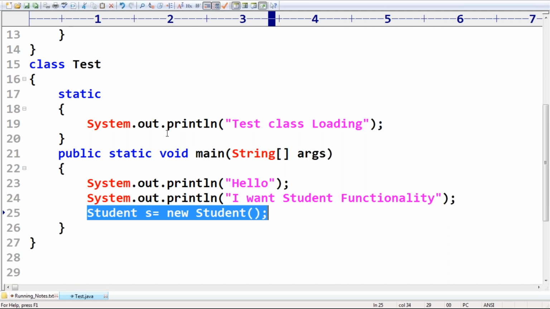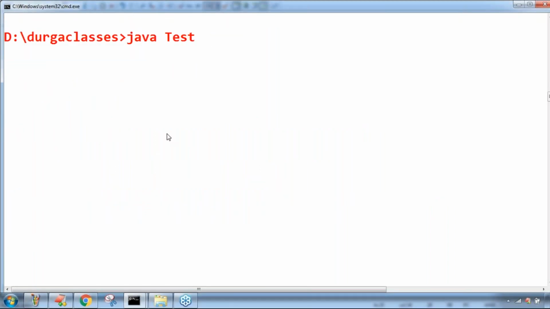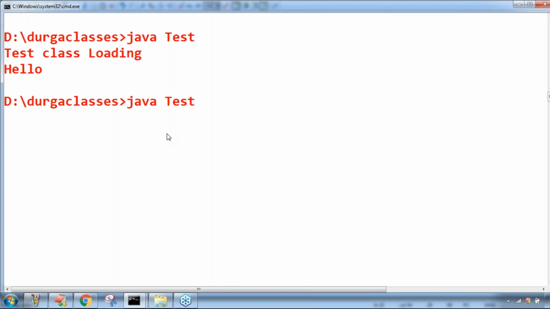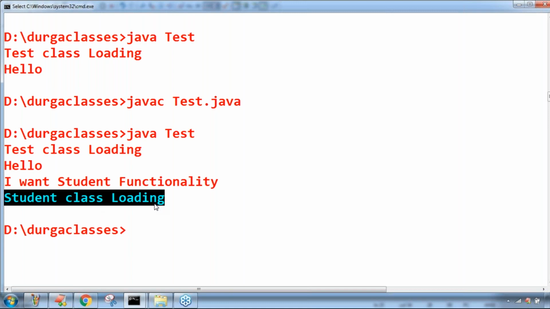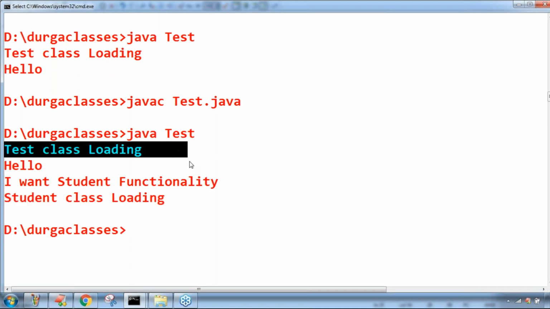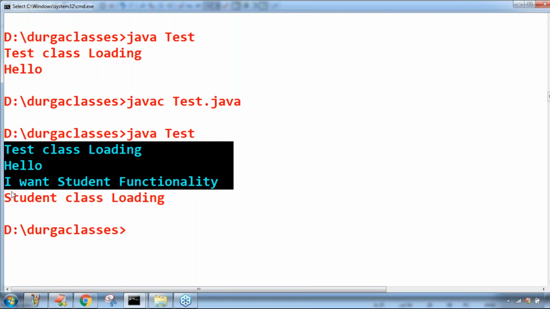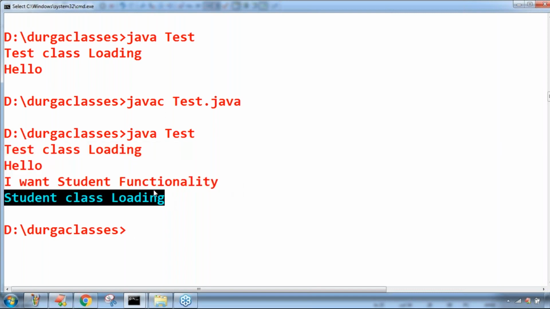Remember the practical proof, friends. Let me compile and run. Now observe when the Student class is loading. At last, hello, then I want student functionality, and after that Student class loading.